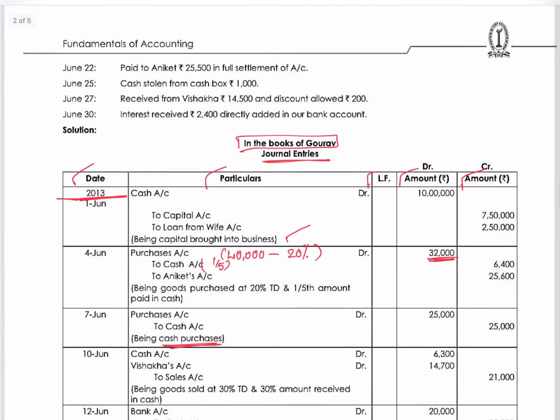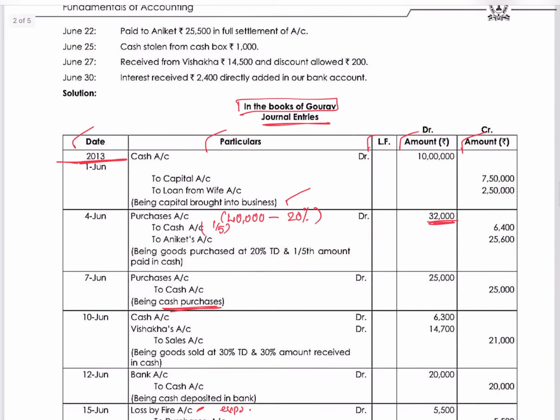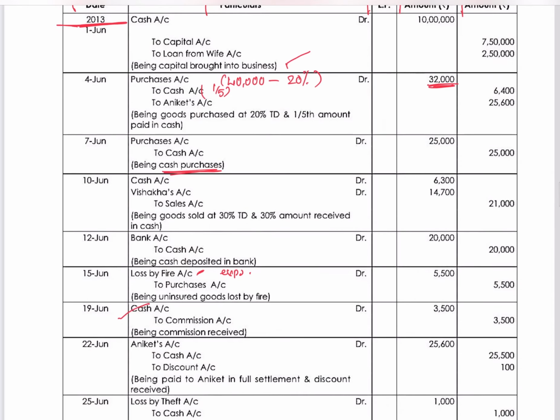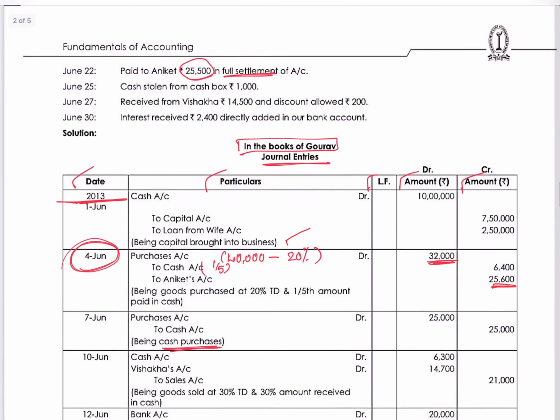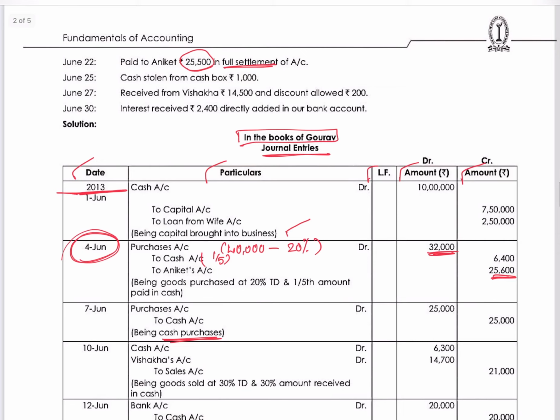June 22. Paid to Aniket 25,500 in full settlement. Aniket we had to pay. See the journal entry of Aniket, June 1st. It says 25,600 we had to pay to Aniket. But we paid 25,500 in full settlement, meaning to close his account. So in front of 25,600 we paid 25,500. So what is happening?